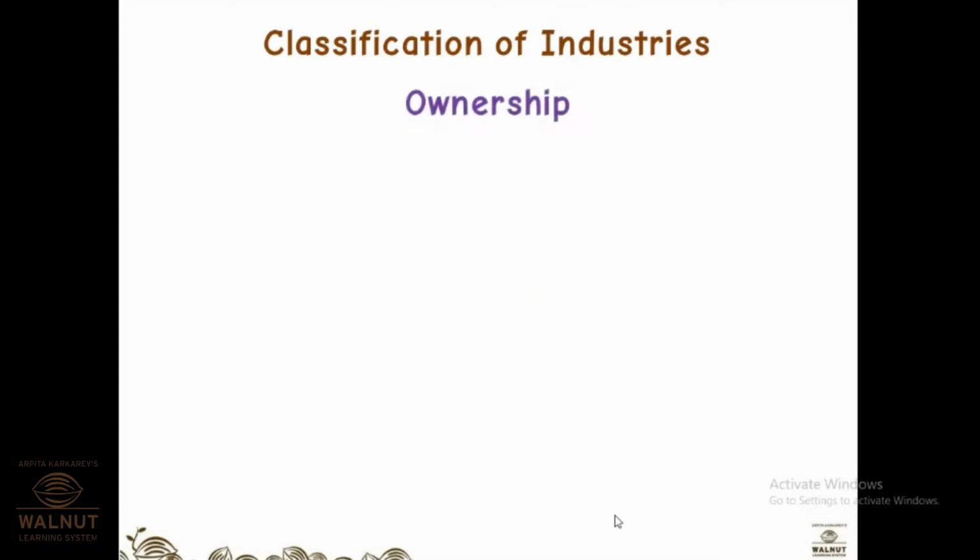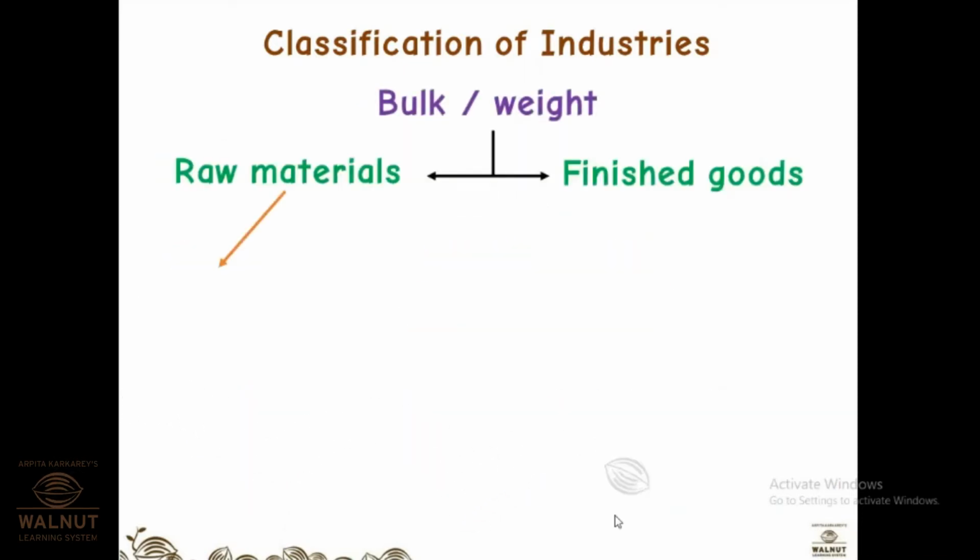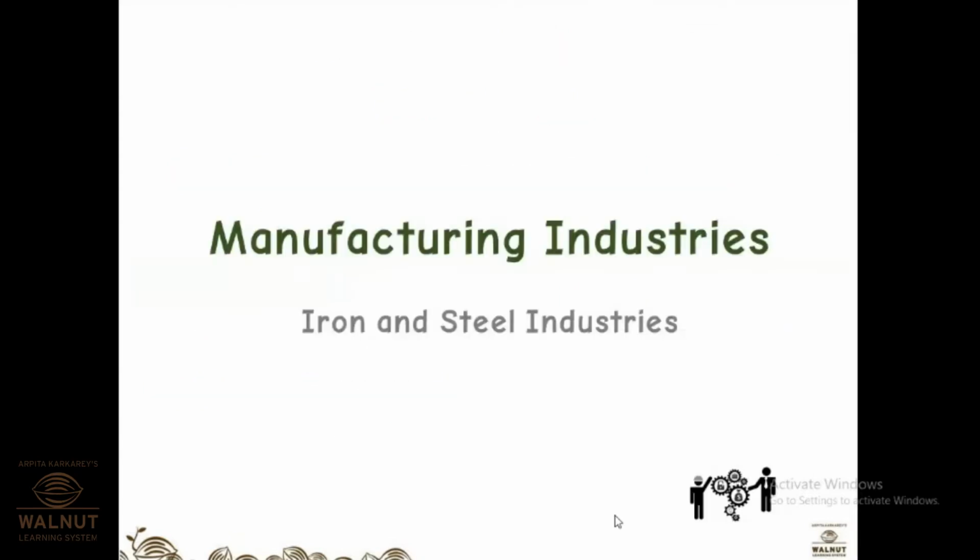But what else other than classification? Based on ownership, you told me, right? But based on the bulk weight or based on the capital investment, basically we are placing it under key industry or the basic industry. Yes, the very first classification. A key or basic industry means what? It is giving raw materials to other industries, right?